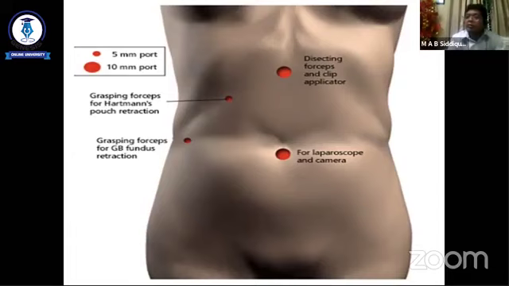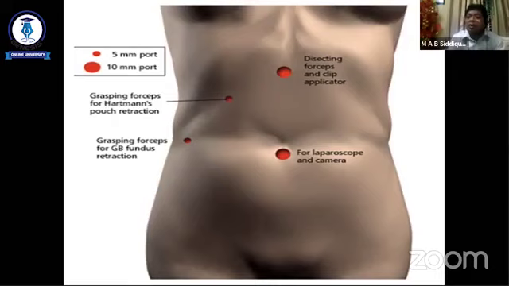And we use this port also to remove the gallbladder, and some prefer to remove this gallbladder through the umbilical port. And the other port is at the anterior axillary line near the level of the umbilical port, or someone may prefer below this umbilical port. It is for the grasping forceps, the gallbladder fundus retractor for the assistant. So these are the classical four-port laparoscopic surgery. The question may be like that: identify the instrument?